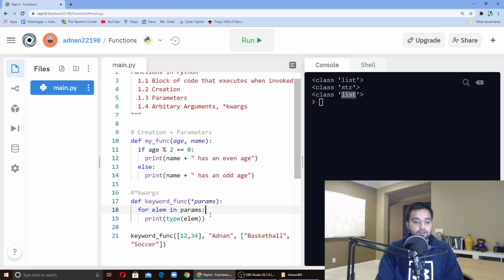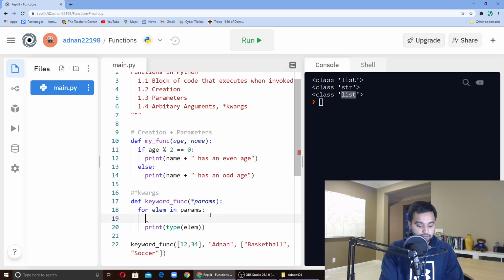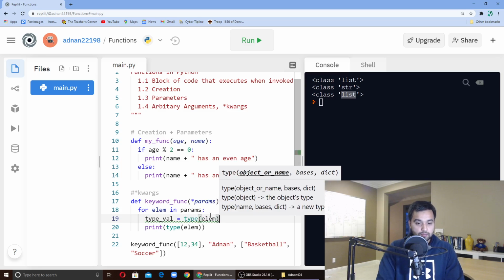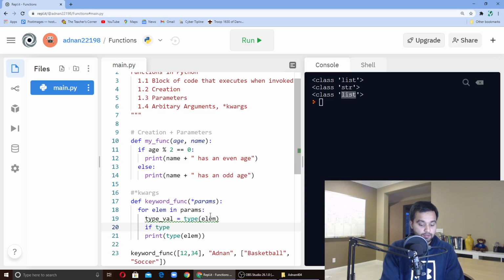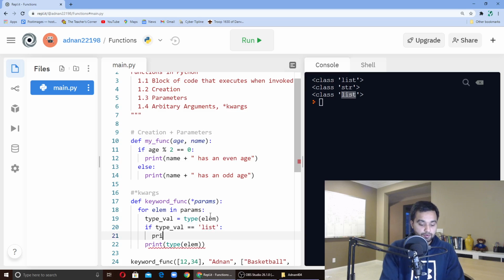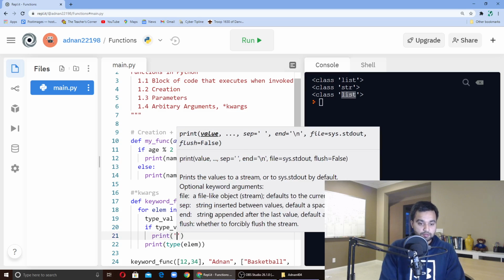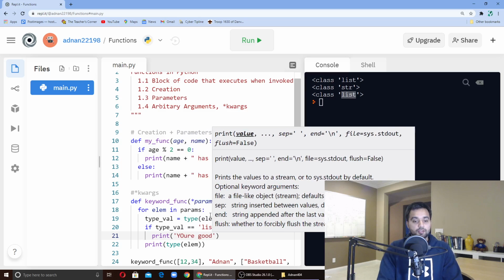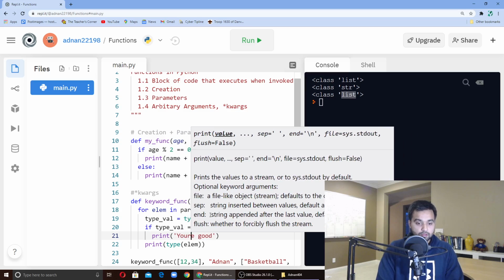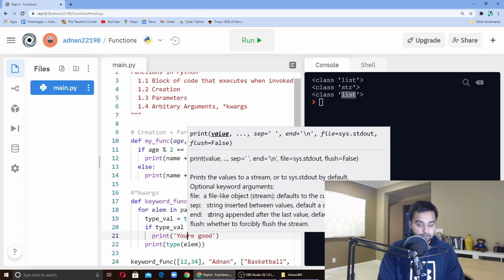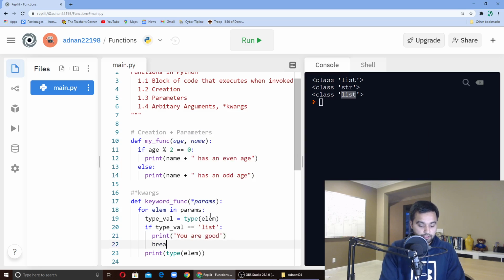And we can even have an if statement. We can say type val equals type element. And if type val equals list, then we can print you're good, and then break.